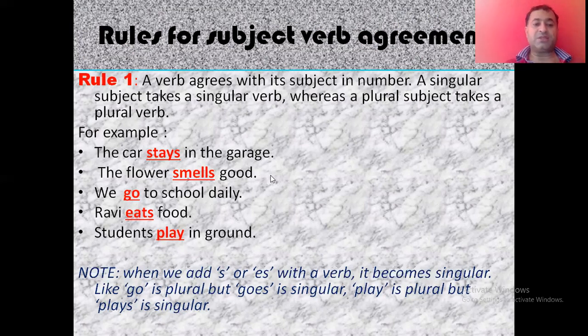The flower smells good. Again, flower is singular, so smells with s. So it is a singular verb. We go to school daily. We is plural, so the verb is plural, that is go, not goes. Ravi eats food. Ravi is singular, so eats. Again, it is a singular verb. Students play in crowd. Students is plural, play is plural. So we require a singular verb for a singular subject and a plural verb for a plural subject.